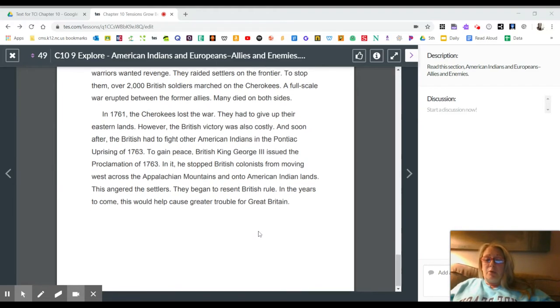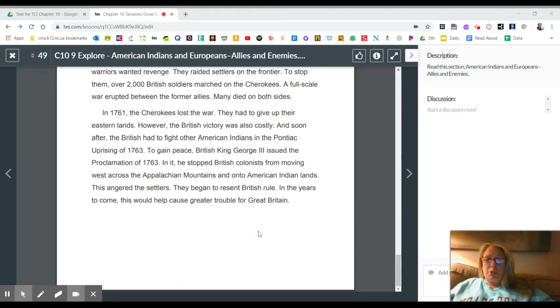To stop them, over 2,000 British soldiers marched on the Cherokees. A full-scale war erupted between the former allies. Many died on both sides. In 1761, the Cherokees lost the war. They had to give up their eastern lands. However, the British victory was also costly, and soon after, the British had to fight other American Indians in the